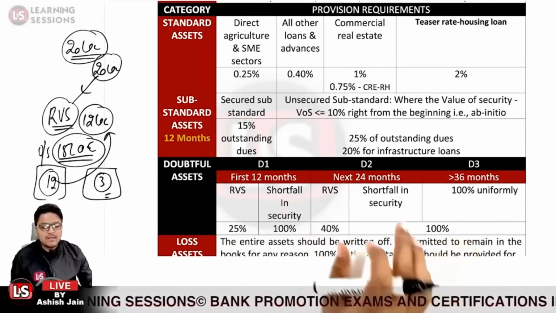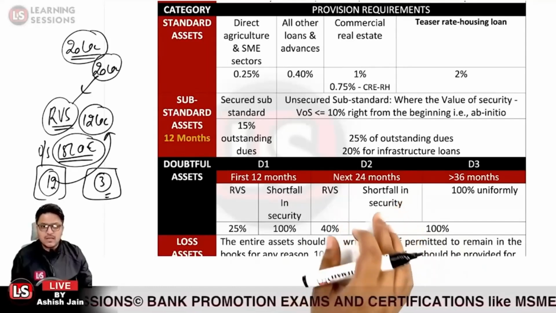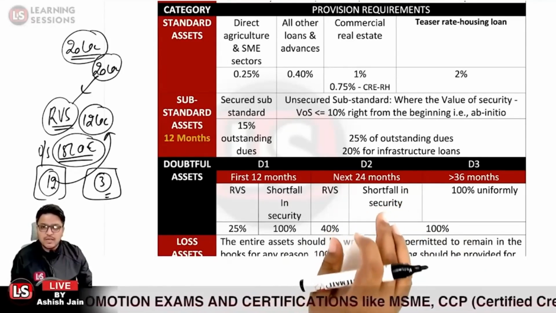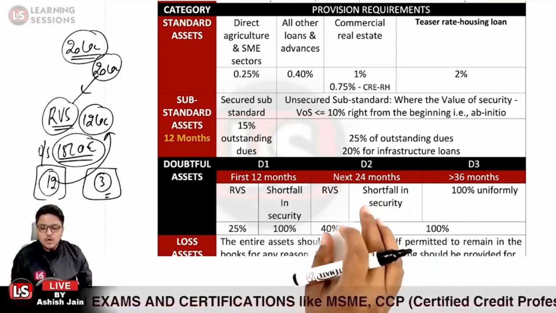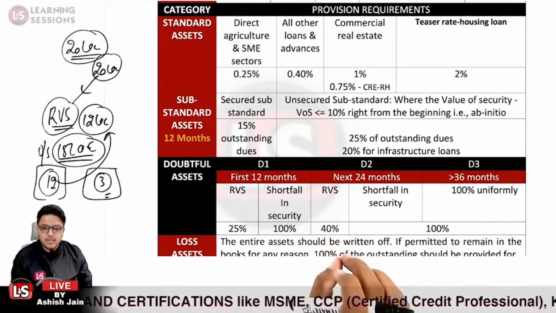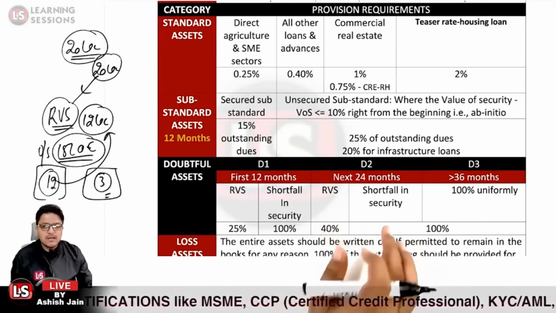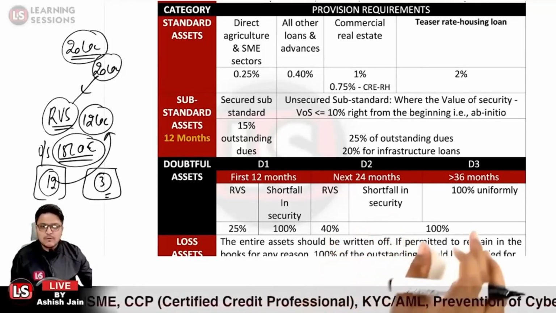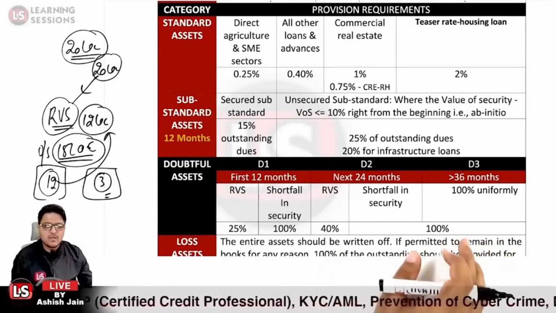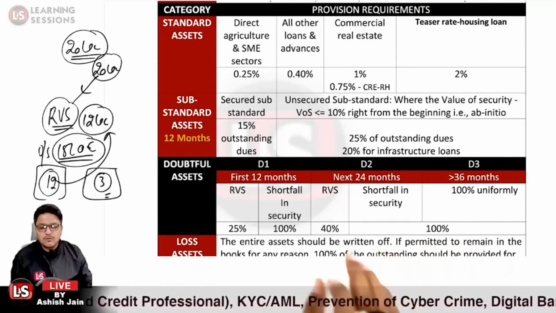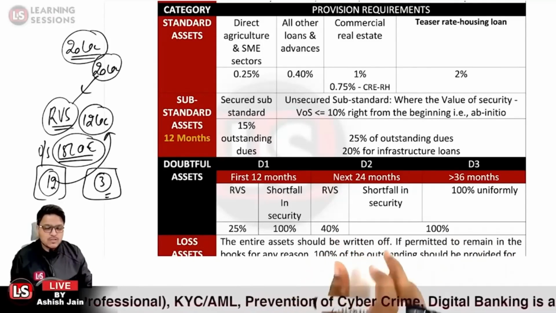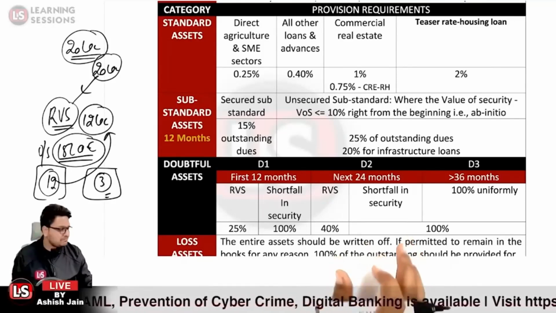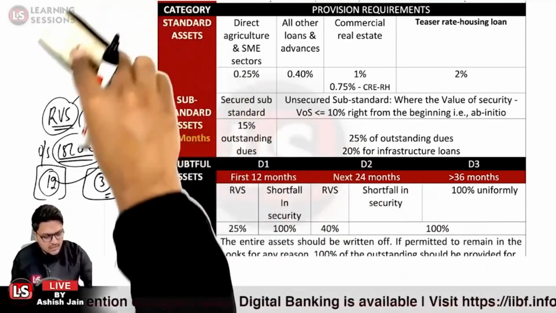Is that clear? Further, under the D2 category, where the loan will remain after the D1 category for the next 24 months, for the secured part, the provision is to be created at 40%, and for the unsecured part, that is where the shortfall of the security is there, in that case it is 100%. And for the D3 category, it is 100% uniformly. Okay. And also for the loss asset, the provision is to be created at 100% uniformly. Is that clear?